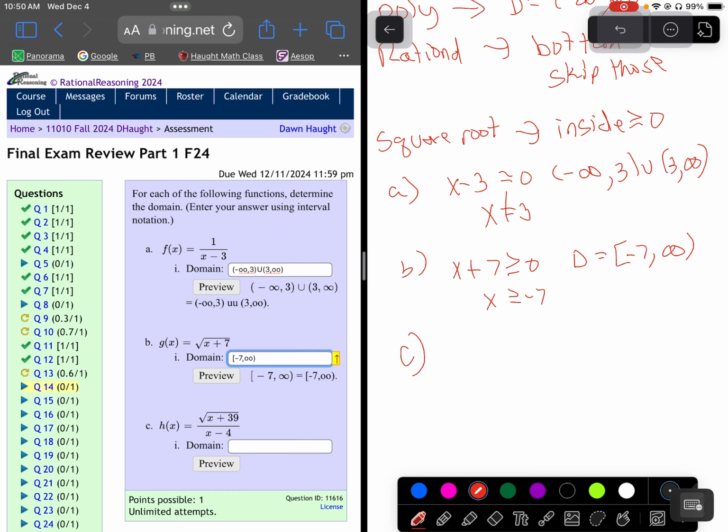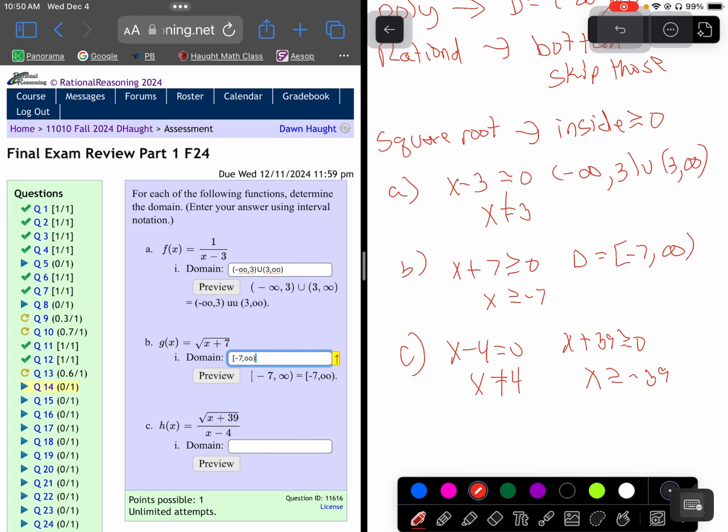Now C is the hardest one. It's a combination of those things. X minus 4 is in our denominator. We have to skip 4. So that is something we will skip. But we do the same thing to the top square root. X plus 39 is greater than or equal to 0. So X is greater than or equal to -39.